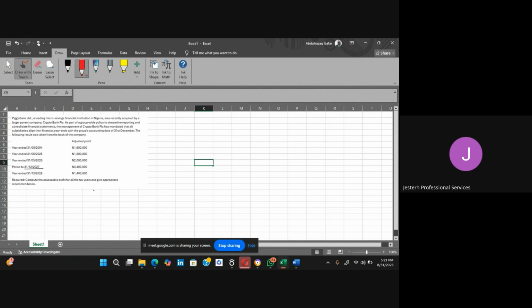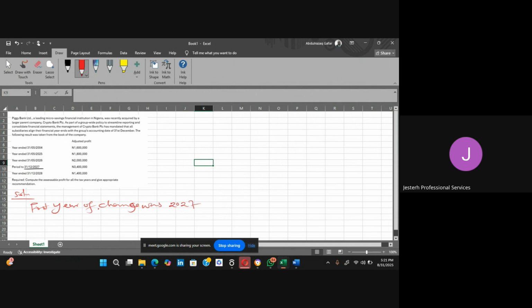The year that the business changed its accounting date, isn't it? Then the first year that the business changed its accounting date, first year of change, was 2027, right?